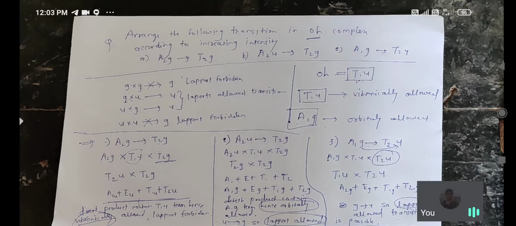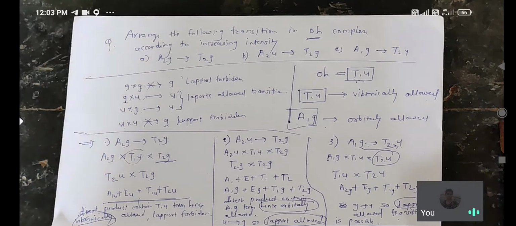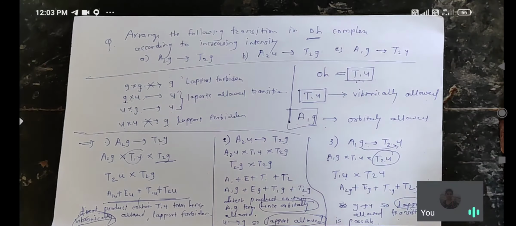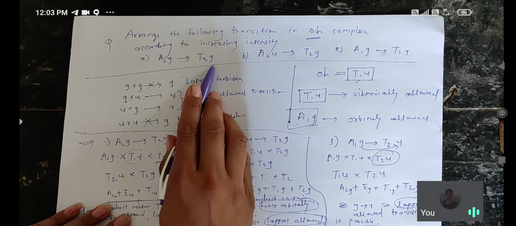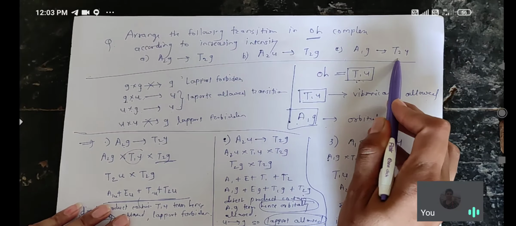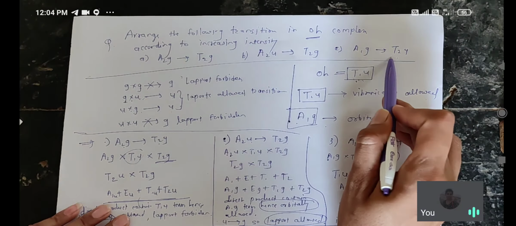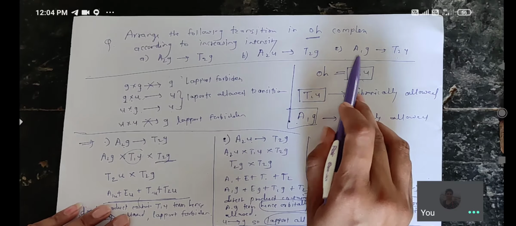Arrange the following transitions in octahedral complex according to their increasing intensity. In that question, three subpoints are given. First is A2g to T2g, second is A2u to T2g, and third is A1g to T2u. These are the transitions and we have to arrange them in increasing intensity.